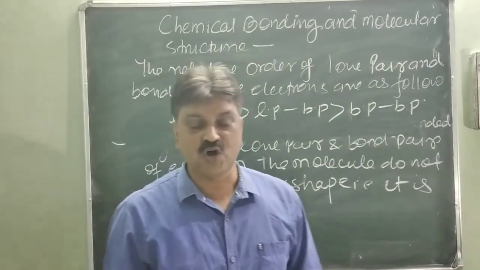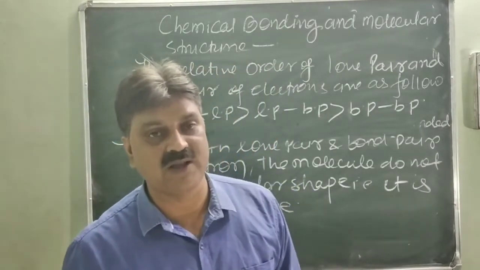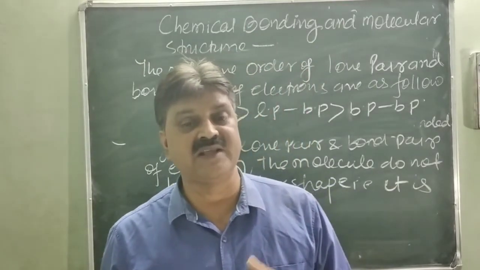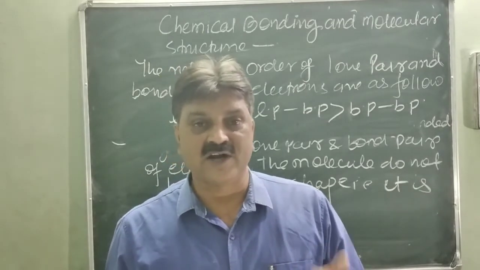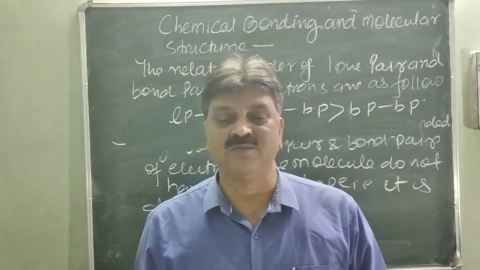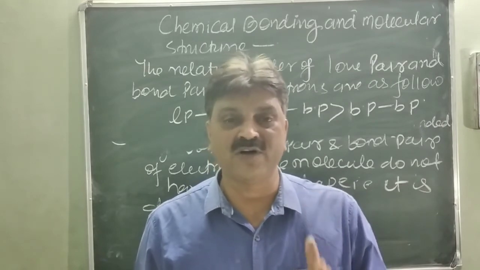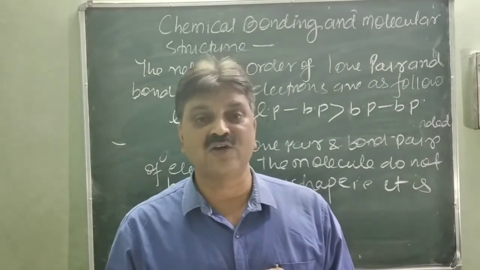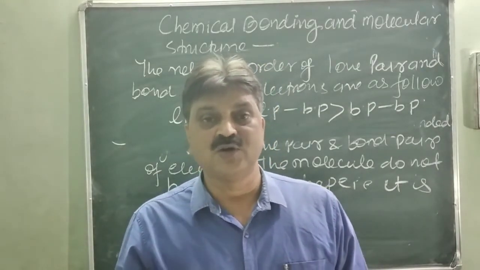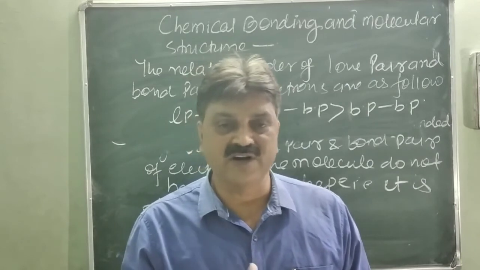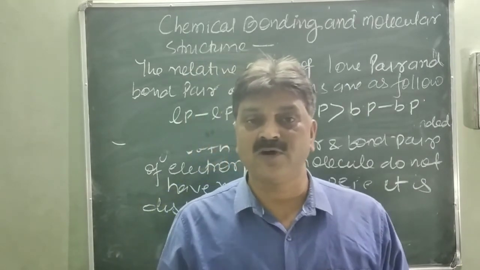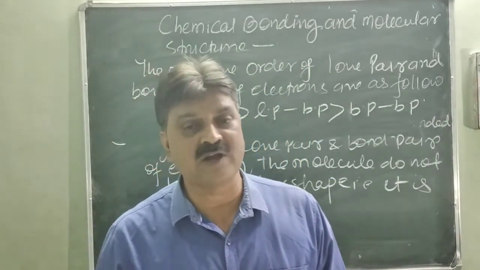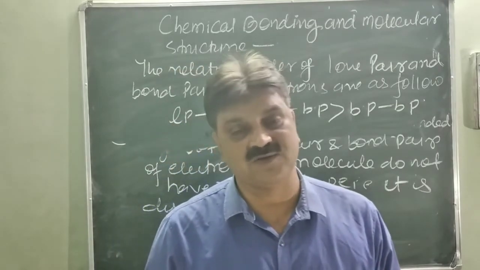Is it clear? So on this basis we will discuss the shape of molecules. What is the valence electron pair repulsion theory? It is based on the electrons present in the valence shell. There are two types of electron present in the valence shell: bonding pair of electron and non-bonding pair of electron, meaning lone pair of electron. What is a bonding pair of electron? The electrons that participate in bond formation to make an electron pair are called bonding pair of electron. The non-bonding electrons do not participate in bond formation in a molecule, and are present as a lone pair of electron at the central atom of the molecule.